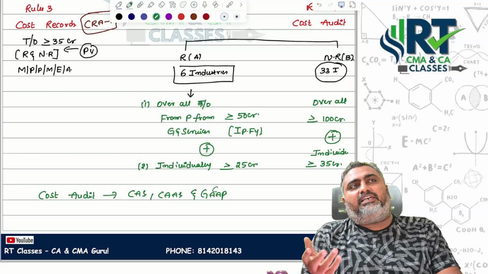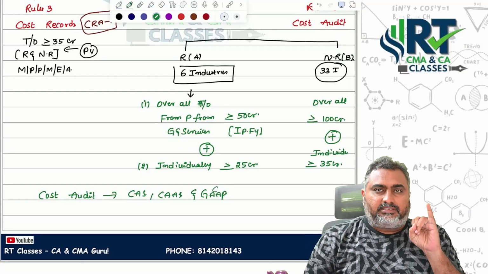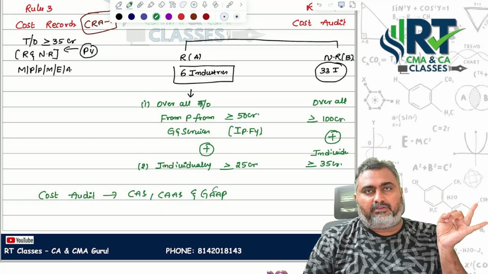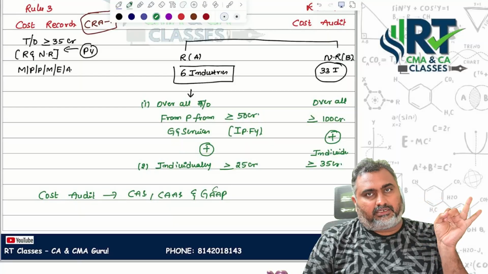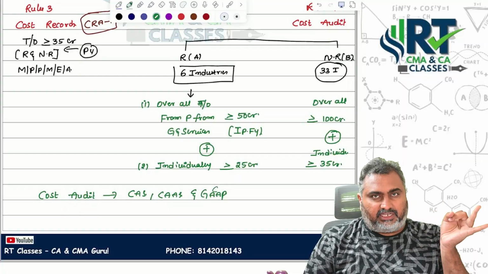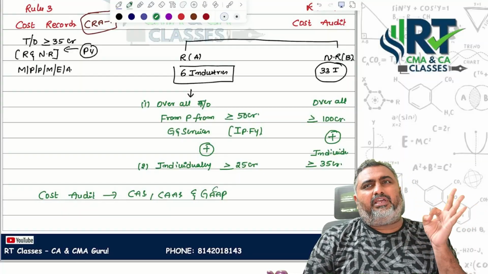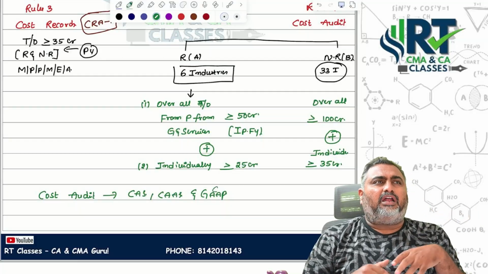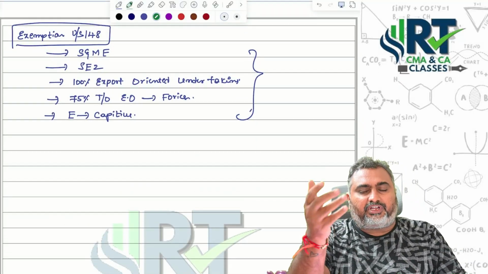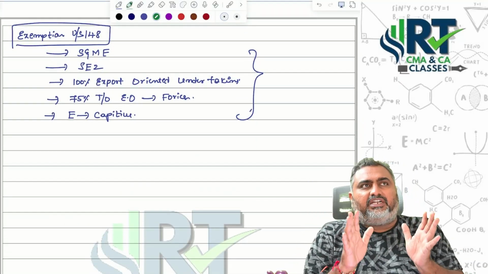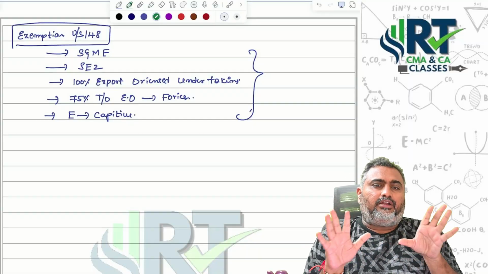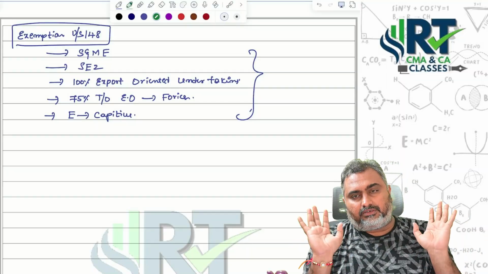Sir, what are the exemptions? Small and medium enterprises registered under the MSME Act 2006, micro enterprises. If you are engaged in special economic zone operations, or generating electricity for your own consumption, or 100% export-oriented trading entities, and where 75% of total revenue is generated from foreign exchange transactions, in that kind of situation also you are exempted from cost audit.